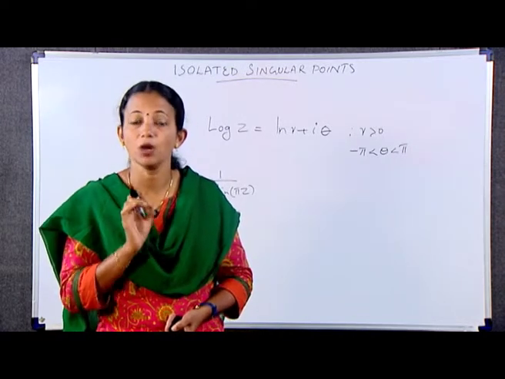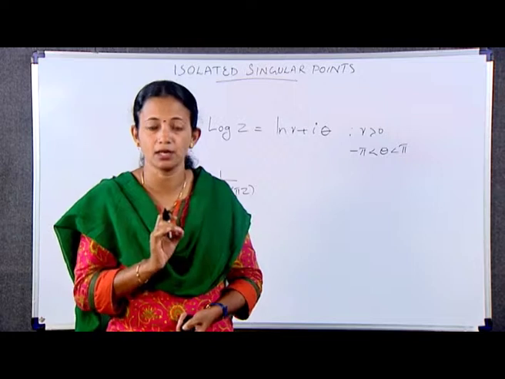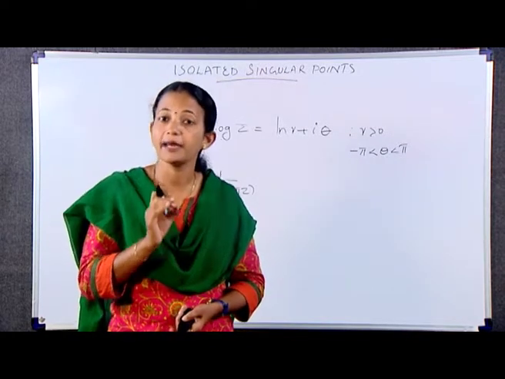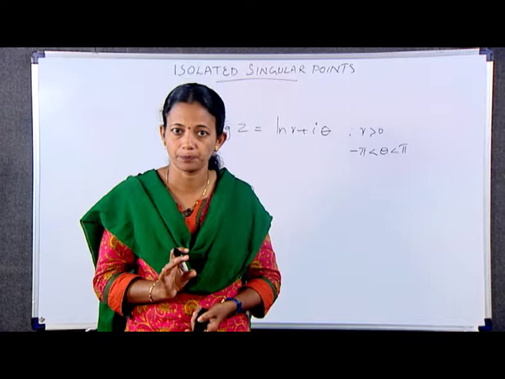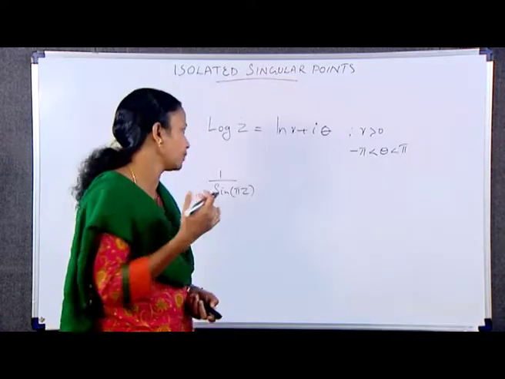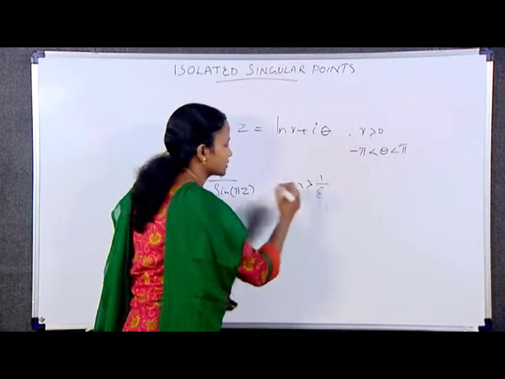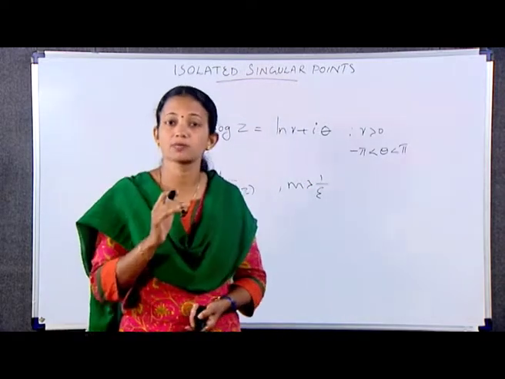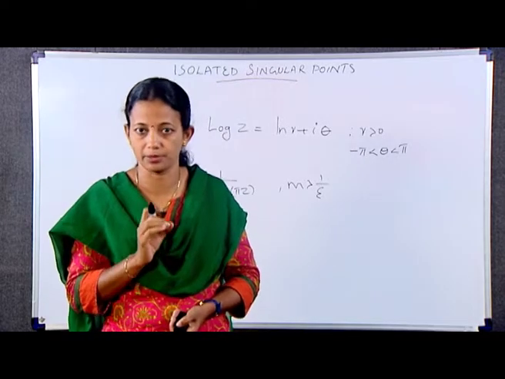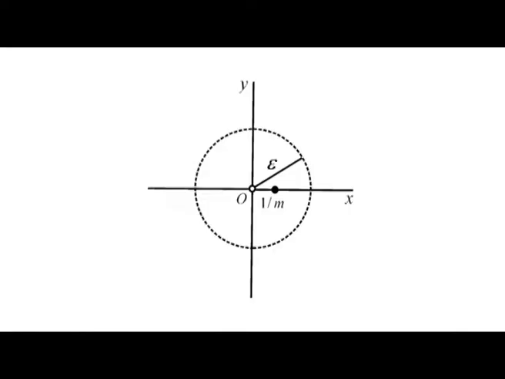More precisely, when a positive epsilon is specified and m is any positive integer such that m > 1/epsilon, this is possible by the Archimedean property of real numbers. The fact that 0 < 1/m < epsilon means that the point z = 1/m lies in the deleted neighborhood 0 < |z| < epsilon. See the figure.